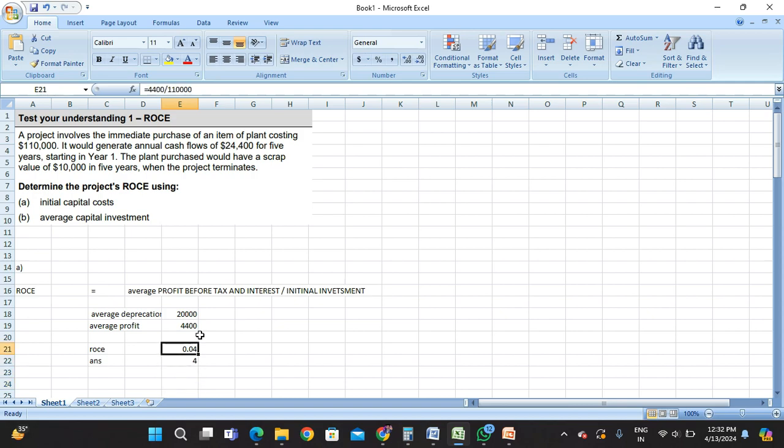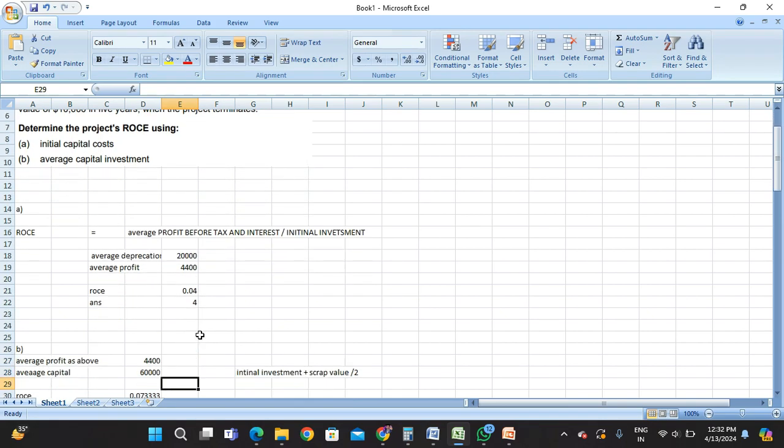Just remember that we have to deduct the depreciation and calculate the profit. Second, we have to calculate the average capital investment. The formula is the initial capital amount plus the scrap value, divided by 2.